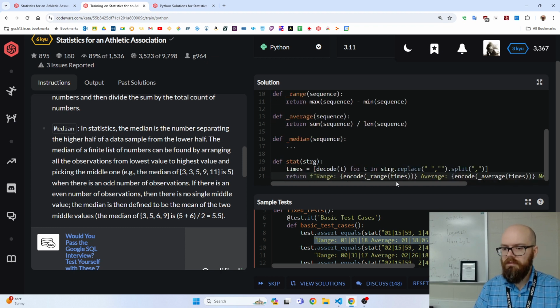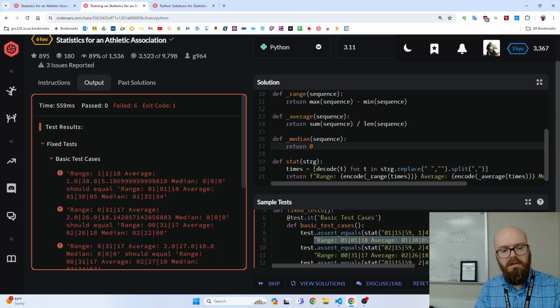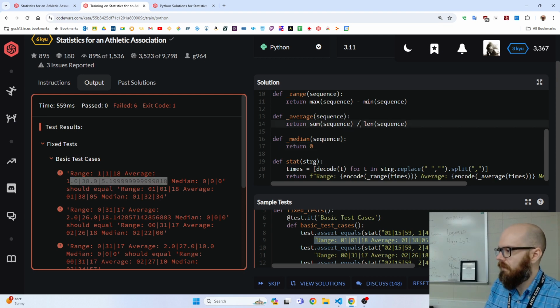Okay. So let's just have this return something so that it's workable, and then we'll test it out. All right. So range is right. Look at that. Hour, minute 18, hour, minute 18. Average is kind of right, but ugly. So we have to do some amount of rounding. And do we do it while it's still in second mode, or do we do it at the last second when we're printing this? I think we can fix it easily by just changing this, okay?